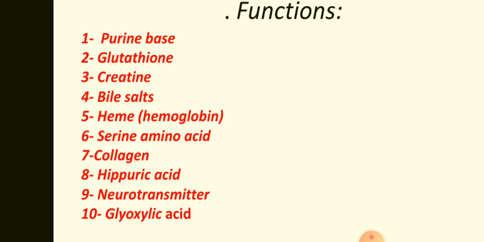ALA forms PBG. PBG will form different porphyrins, that is uroporphyrin, coproporphyrin, then that turns into protoporphyrinogen, that is converted into protoporphyrin. This chelates with iron to give heme. So this way glycine is concerned with heme synthesis.